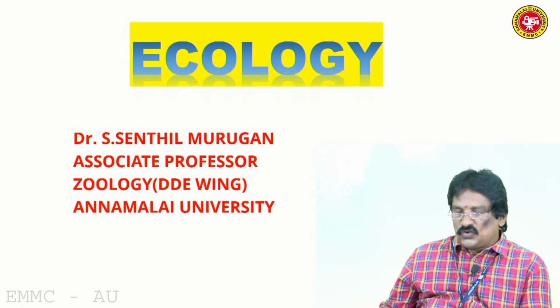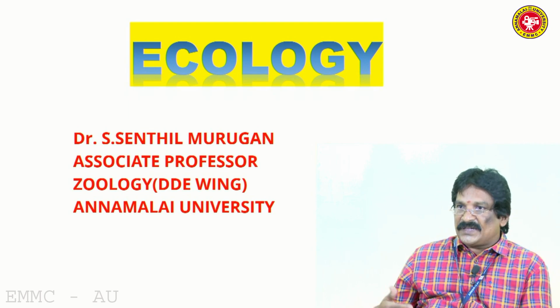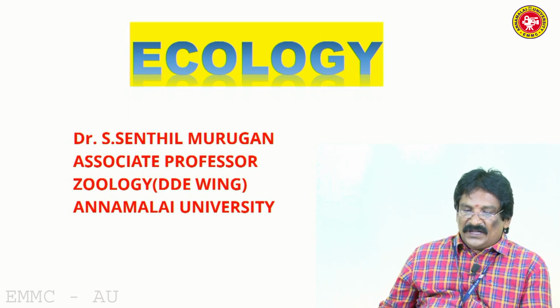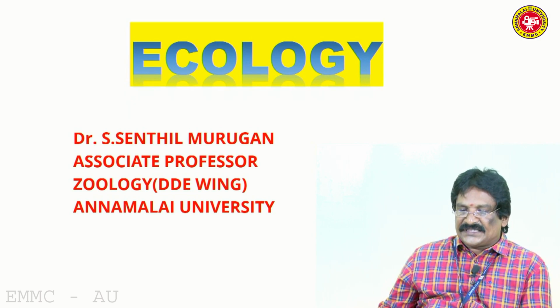The organism includes plants, animals, and microbes. That is, the biosphere refers to plants, animals, and microorganisms. The population is a group of similar plants or animals living in an area. Example, all the trees in the forest. A community refers to all the plants and animals living in an area. Another, an ecosystem refers to all the non-living things, plants and animals of an area and their interaction.